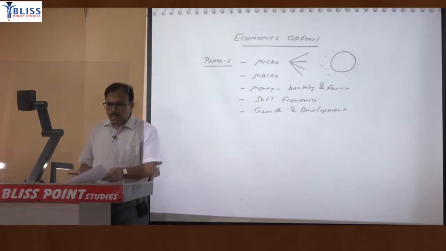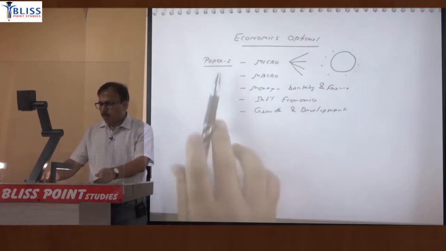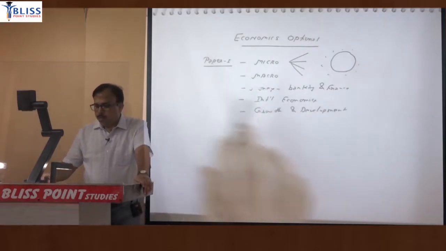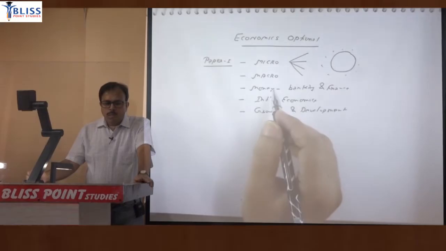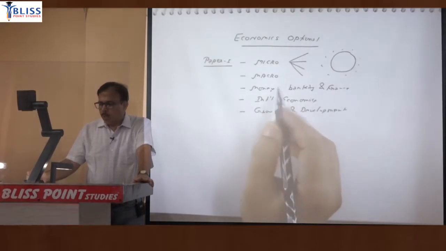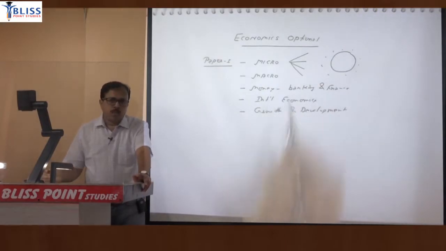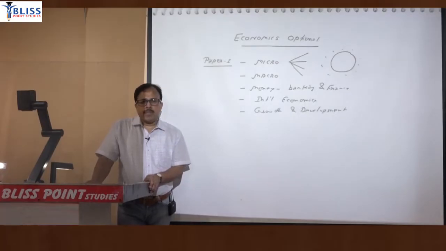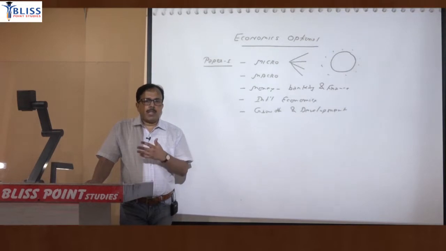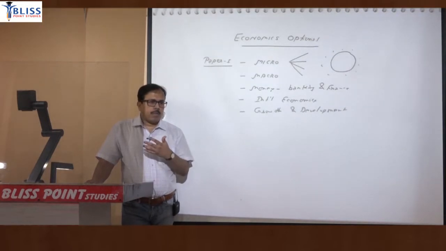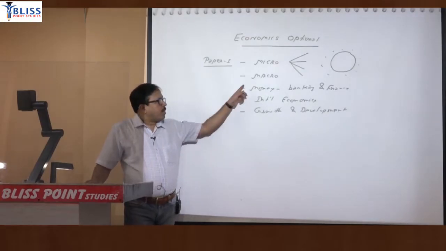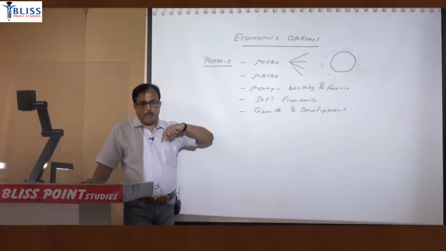Then the second section after micro will be macroeconomics, which is in paper 1. But in macro also, the syllabus just specifies that you have to read classical economics, Keynesian economics, neoclassical, neo-Keynesian, without mentioning inflation and unemployment, without mentioning design of monetary policy. But there are many questions on the Phillips curve, on Okun's law, design of monetary policy, inflation targeting, interest rate targeting. So we have to cover this macro section also in detail.